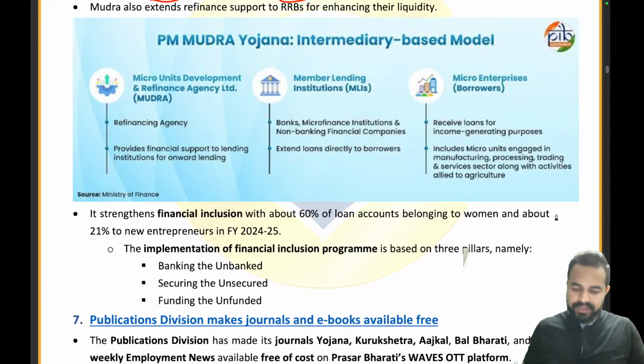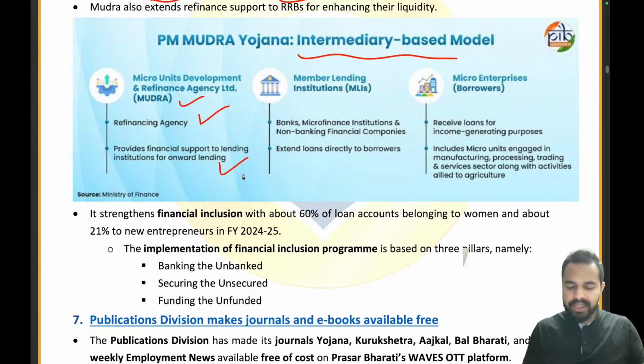So my dear friends, you can see here the intermediary based model of that particular PM Mudra Yojana, right? Mudra is a refinancing agency, provides financial support to lending institutions, right? For onward lending. Then MFIs, MLIs are there, banks, MFIs and NBFCs, they extend loan directly to the borrowers.